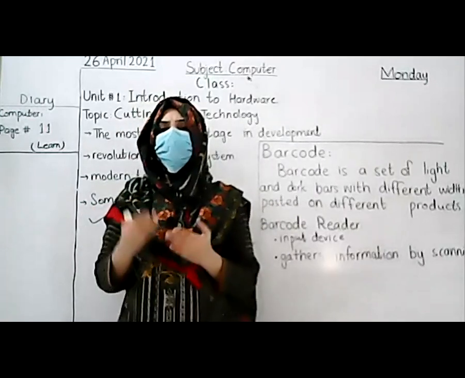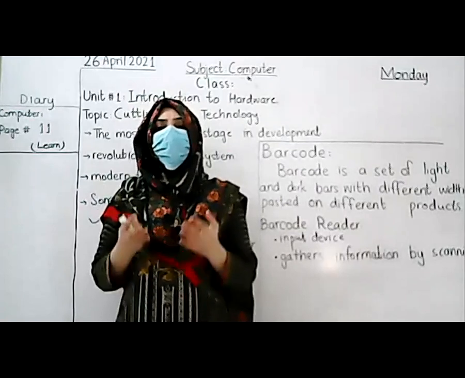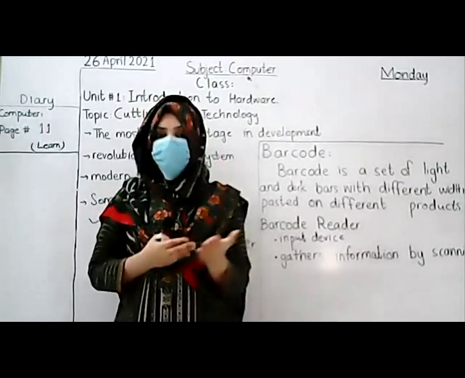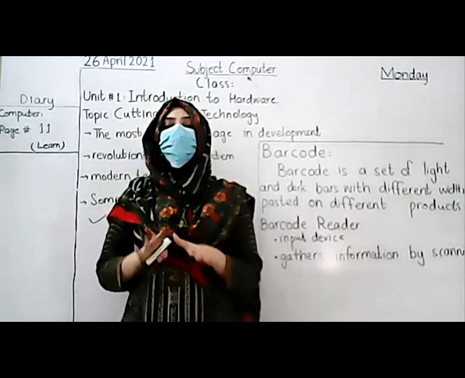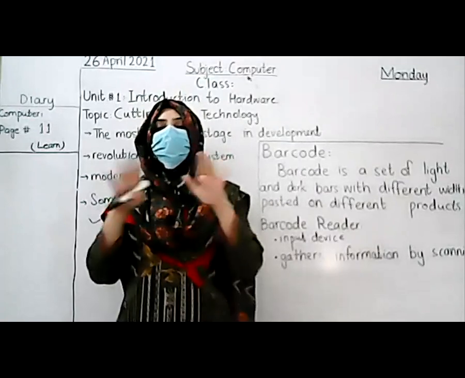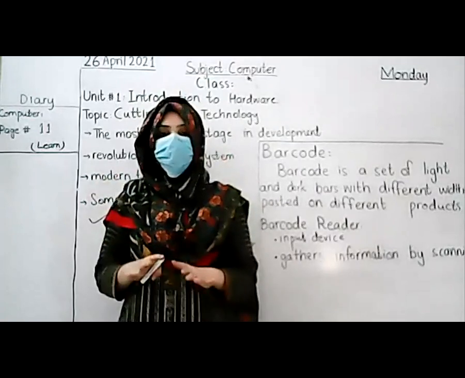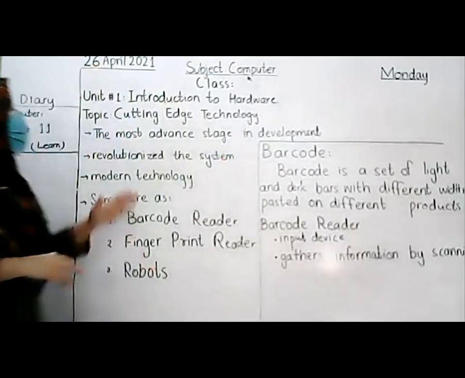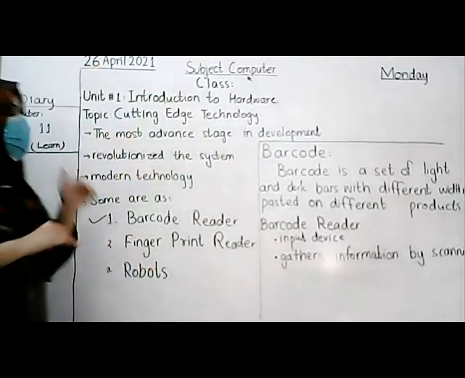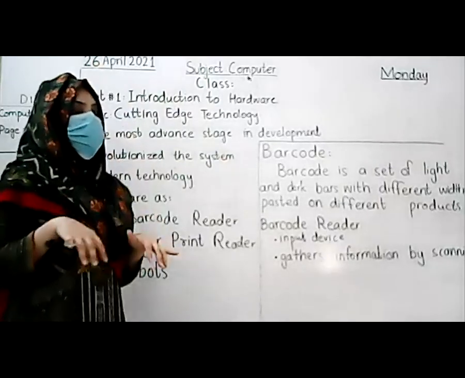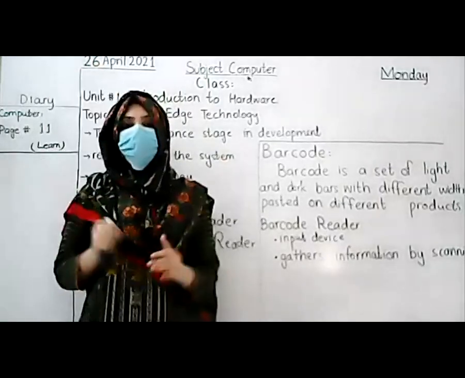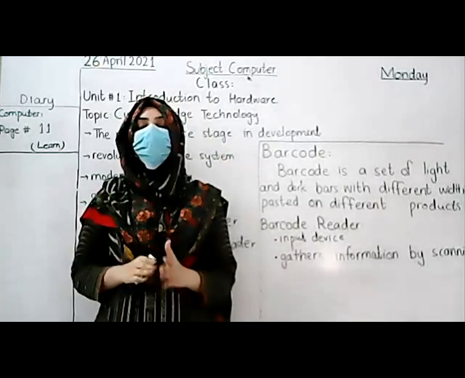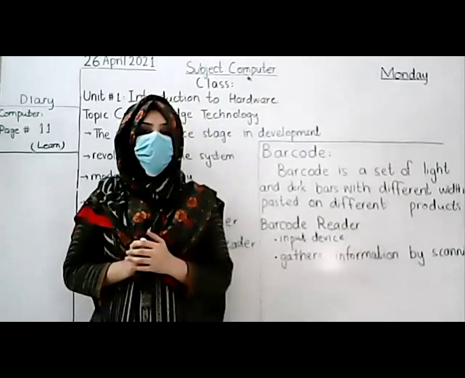There are many new things coming in the computer field, and they totally revolutionize the system. The most advanced stages, inventions and developments in the computer field are called cutting edge technologies.